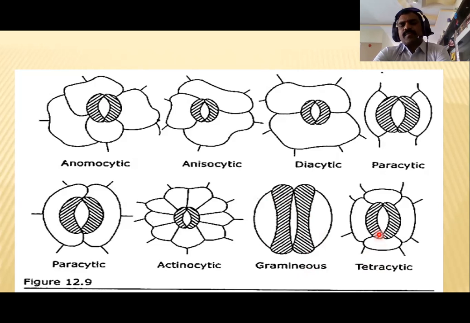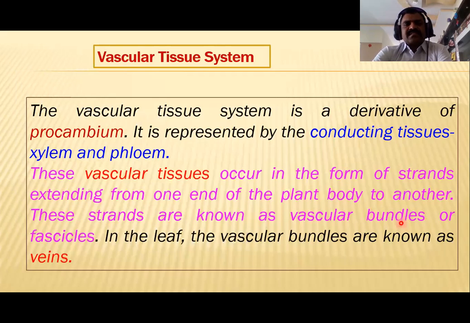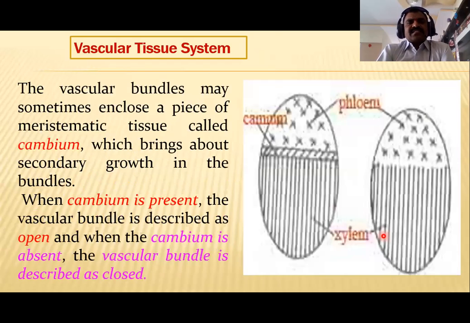This is the tetracytic stomata, which is surrounded on guard cells by two at 90 degrees angle and two in a parallel manner, as we observe in this slide. Then another type of tissue system in plants is the vascular tissue system. We are not going to discuss it here. We will discuss it next class.